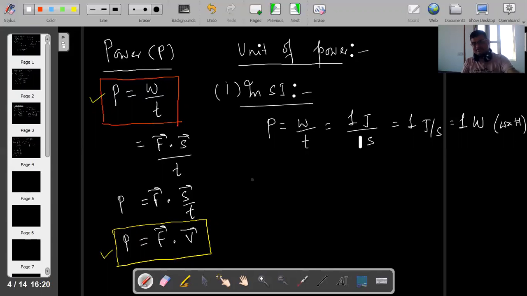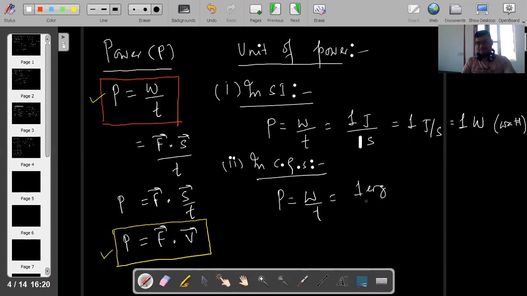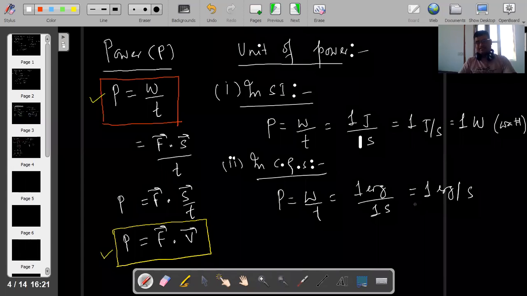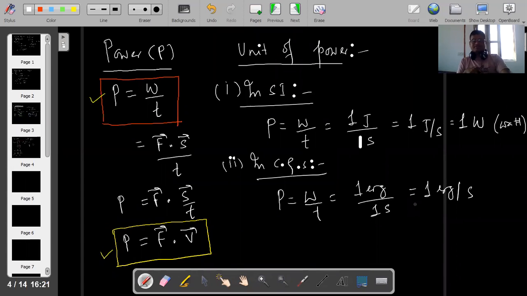Understand this? 1 joule of work in 1 second. This is what in SI. Number 2 in CGS. What is that in CGS? P is equal to W by T, and W is 1 erg per second. Power is said to be 1 erg per second.